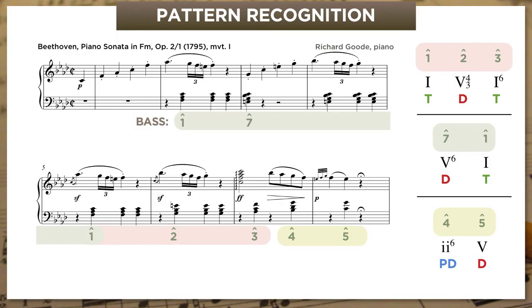Now, okay, so we've recognized the patterns. This doesn't tell us exactly what chord appears over each note. There are going to be some options, but it really streamlines the process. So for instance, when we see the leading tone in the bass between two tonics, we're just wondering about which chord, which dominant appears between them.